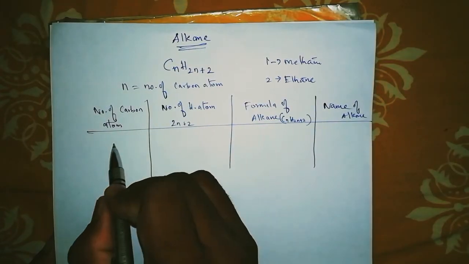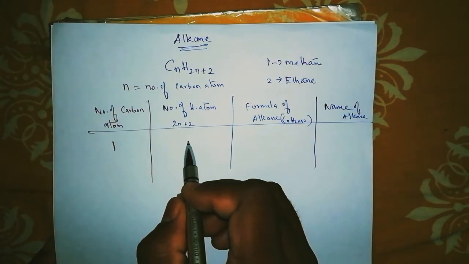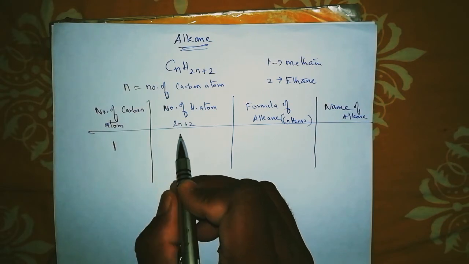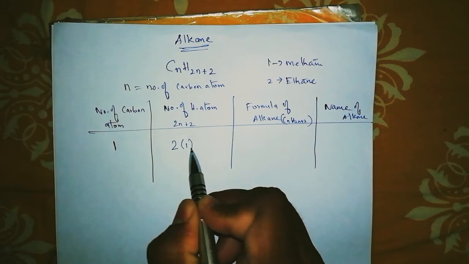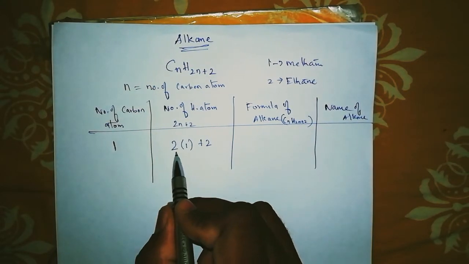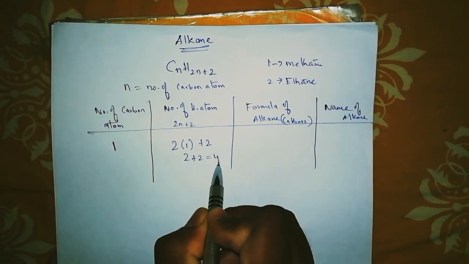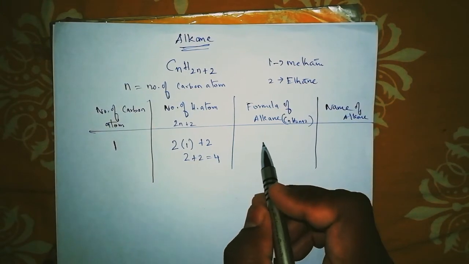Here, number of carbon atoms. For example, first, number of carbon atom is 1. Here how many hydrogens will there be? 2n. In n also we have to substitute 1, right? Plus 2, because number of carbon atom is 1. So 2 into 1 plus 2, so 2 plus 2, how many will come? 4 will come.